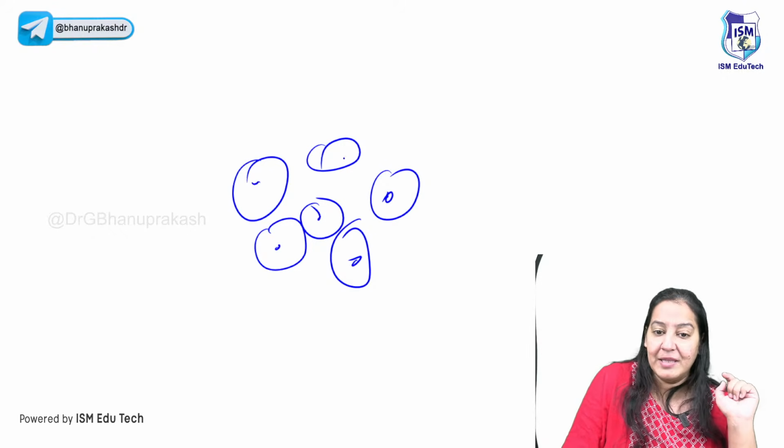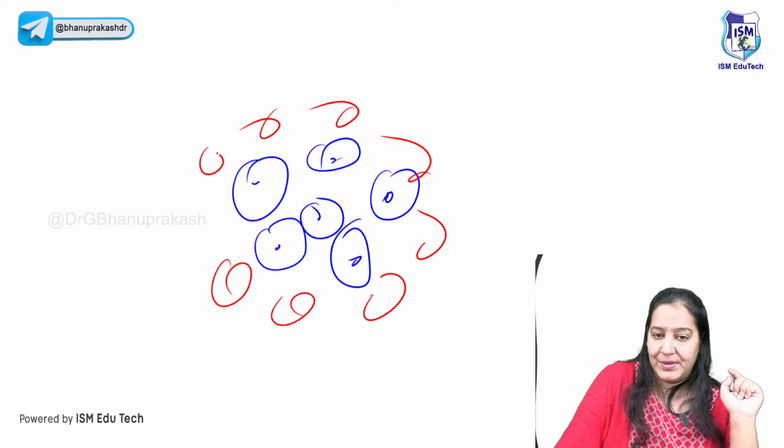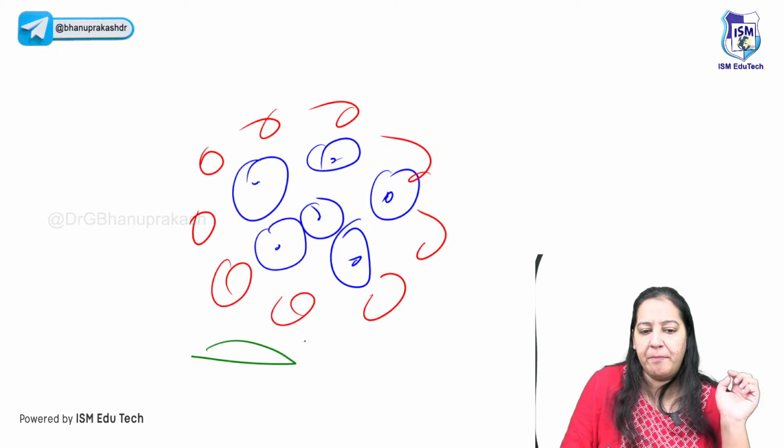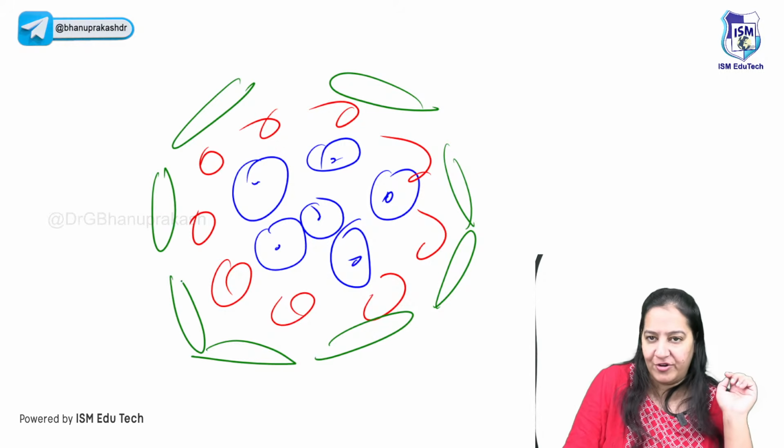Say yes. The middle zone is formed by the T lymphocytes. And the outermost zone is formed by fibroblasts. The outermost zone is formed by fibroblasts. This is a granuloma.